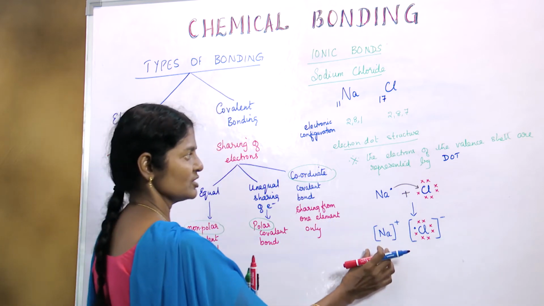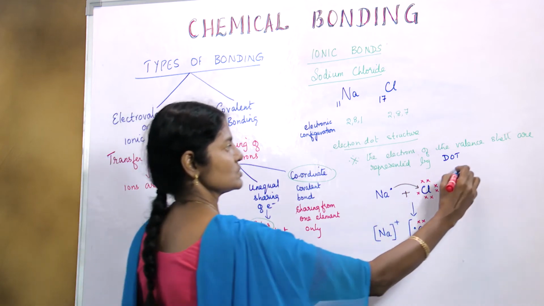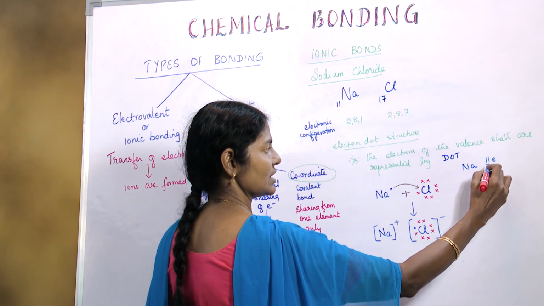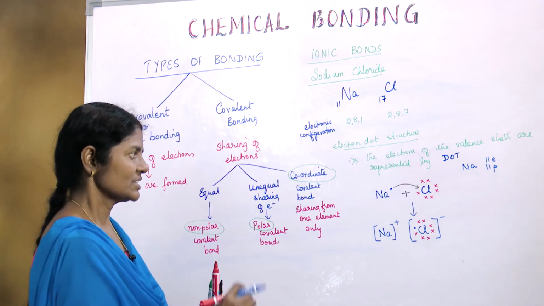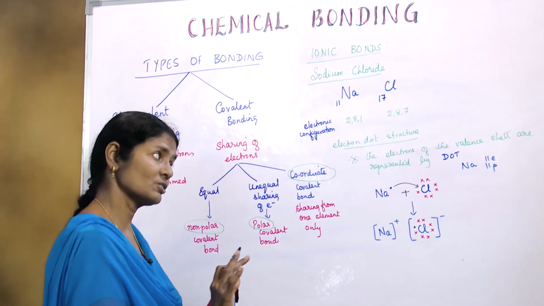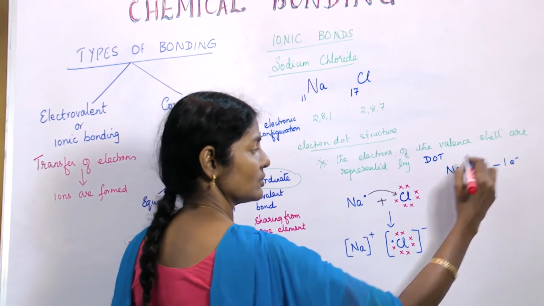See, sodium has 11 electrons and 11 protons. What is it doing? It is losing 1 electron. It's not losing a proton, it's only losing an electron. So minus 1 electron.